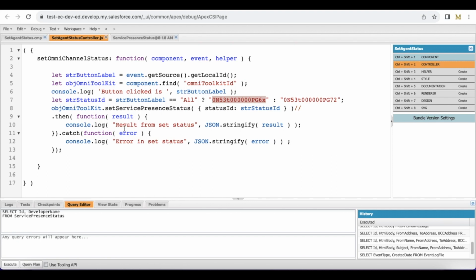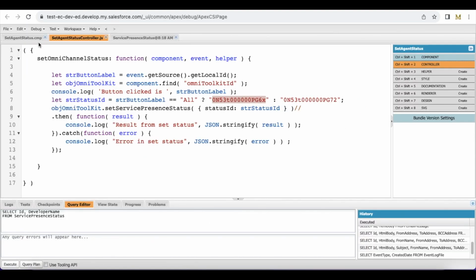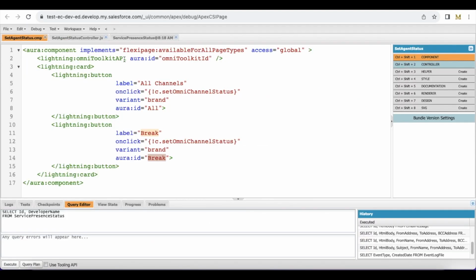Using console.log statements, if there are any errors and if this transaction is successful, I'm just displaying the result and error for troubleshooting and debugging purpose. So usually we can allow the agents to set their omni-channel status by button clicks using Omni Toolkit API.